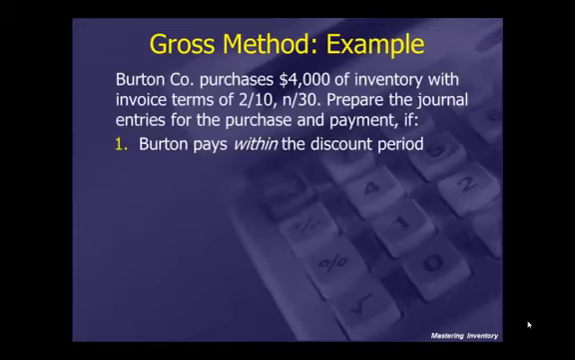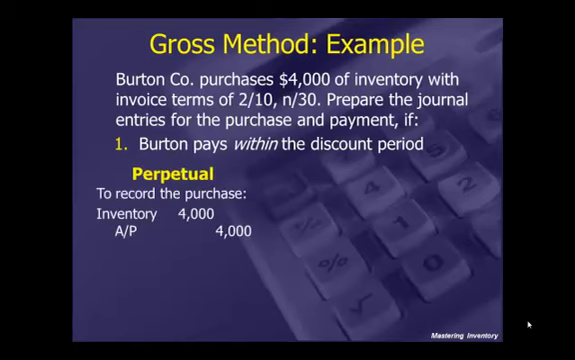Here's an example. We have Burton Company purchases $4,000 of inventory with invoice terms of 2/10 net 30. That's 2% discount if paid within 10 days of the date of invoice. Net 30 means that it's due in full in 30 days. We're to prepare the journal entries for the purchase and payment if, first of all, Burton pays within the discount period. Well, the perpetual method would be for the gross method, to debit inventory for the full $4,000, credit accounts